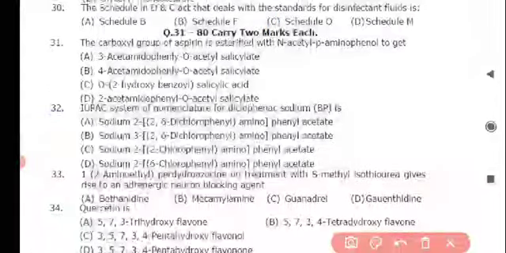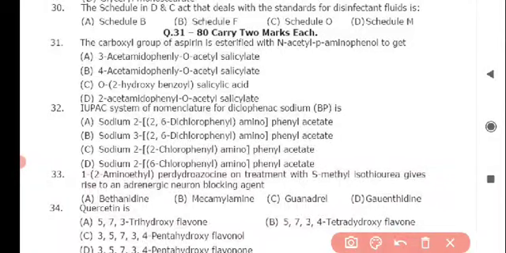Next question is the carboxyl group of aspirin esterified with N-acetyl para-aminophenol to get, the correct answer is option B, 4-acetamido phenyl O-acetyl salicylate. Next question is IUPAC system of nomenclature for diclofenac sodium BP is, and the correct answer for this is option A, that is sodium 2-[(2,6-dichlorophenyl)amino]phenyl acetate.